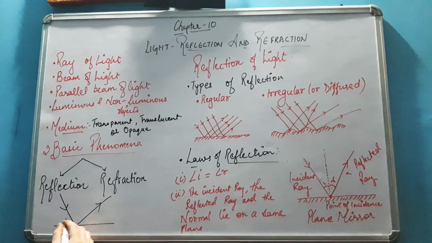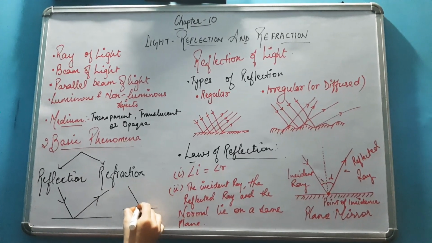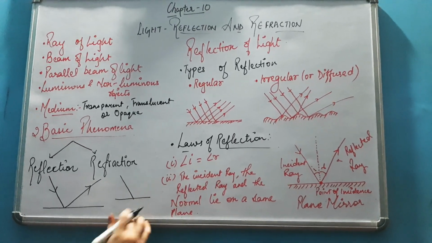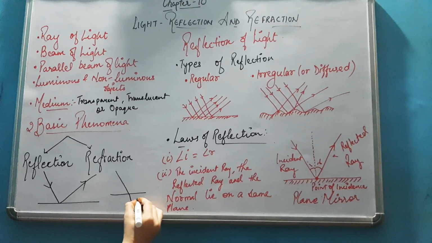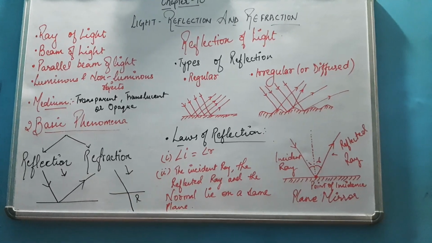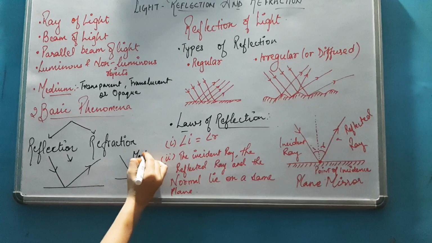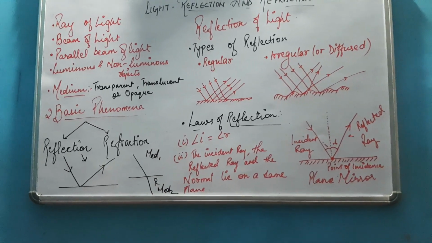But suppose it changes its medium and travels from one medium to another, then we can say it is refraction of light. This is refraction and this is reflection. Have you got the difference between the two? Here the medium is changed, medium 1 to medium 2. Have you got the difference between the two?